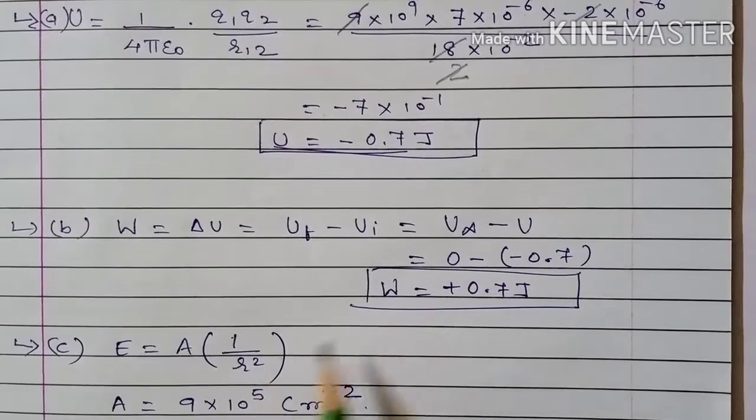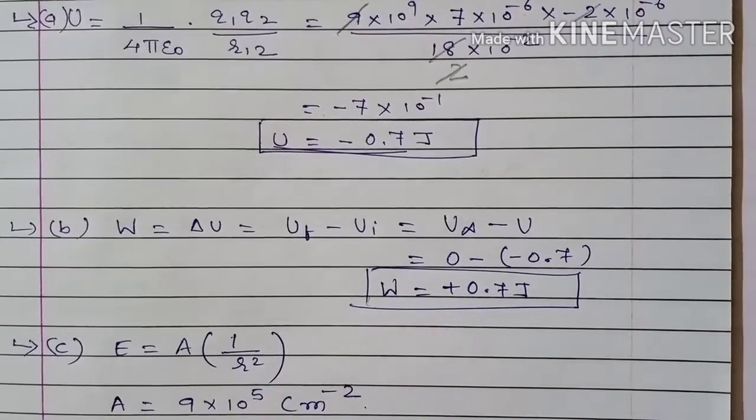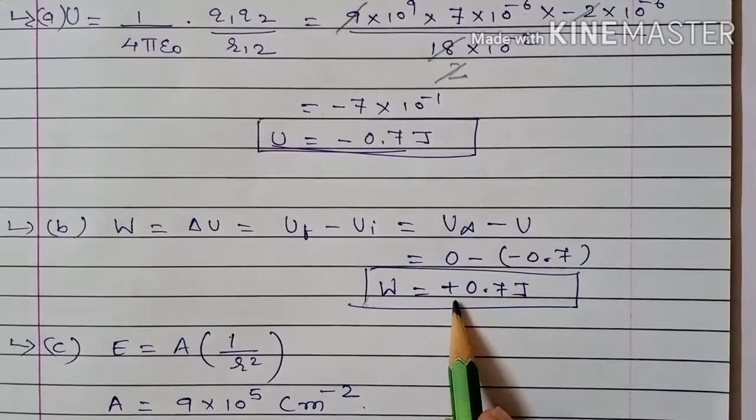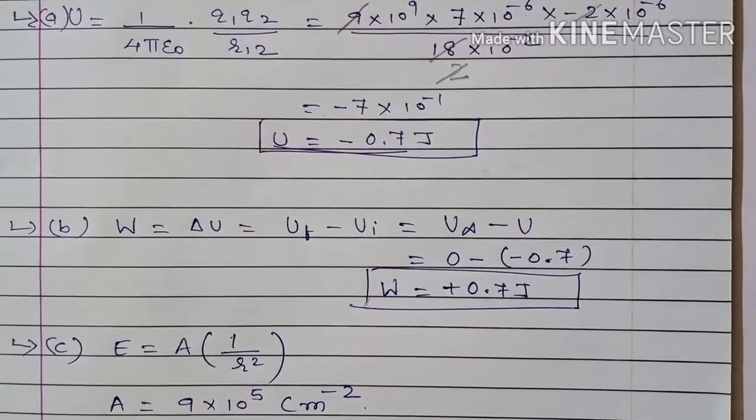So the work done to separate the two charges infinitely away from each other is 0.7 joule.